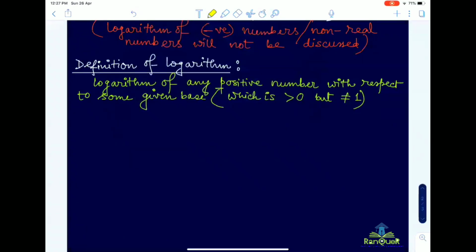Remember, positive number and a given base which is greater than 0 but not equal to 1.